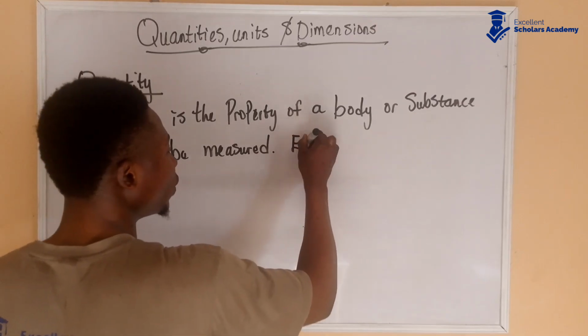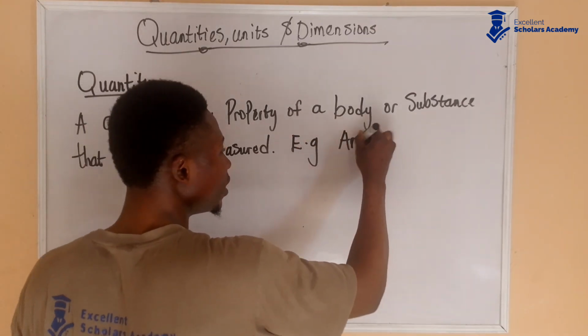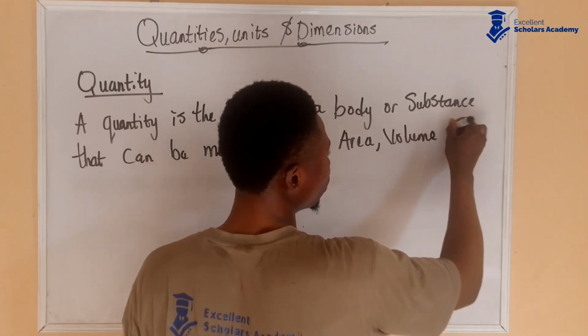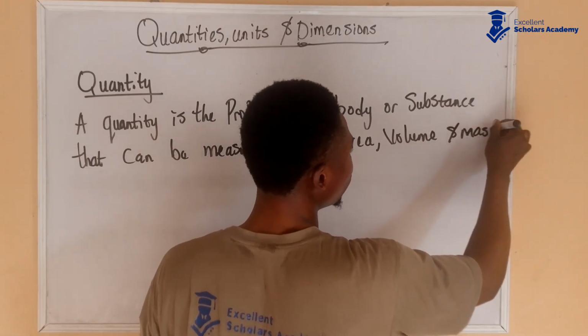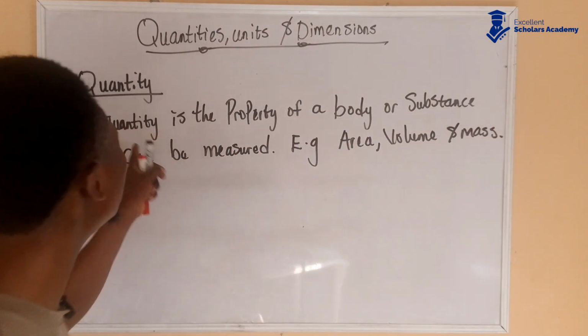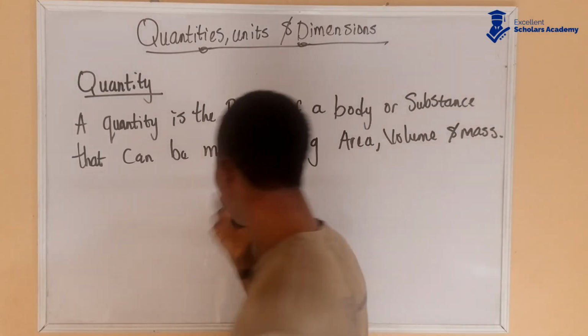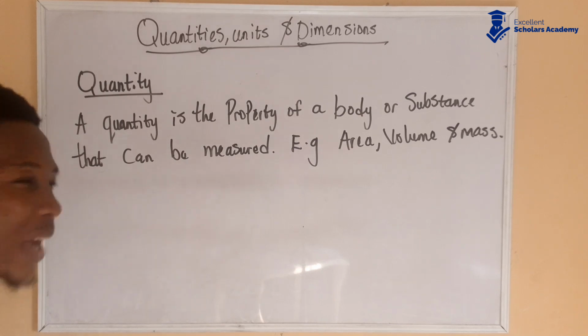For example, area can be measured, volume can be measured, mass can be measured, and so on and so forth. So a quantity is the property of a body or a substance that can be measured.